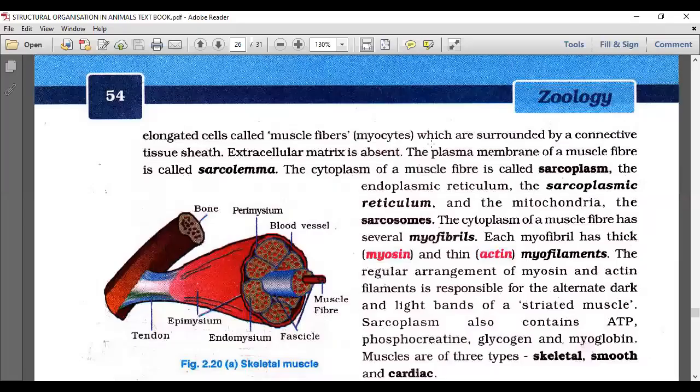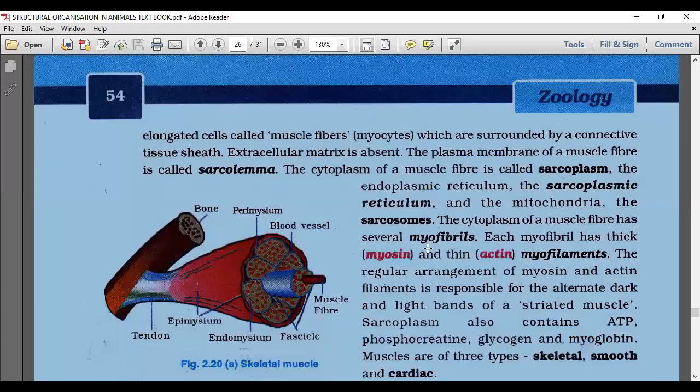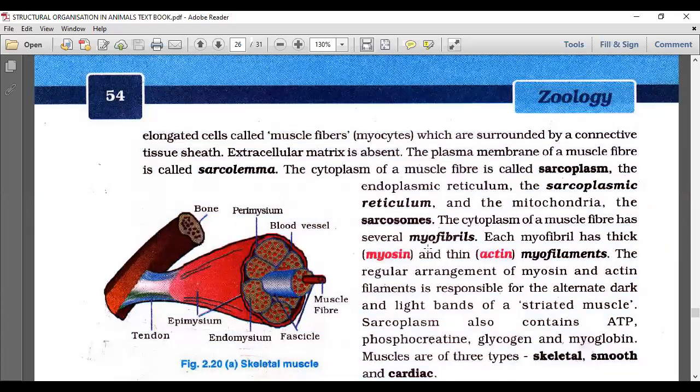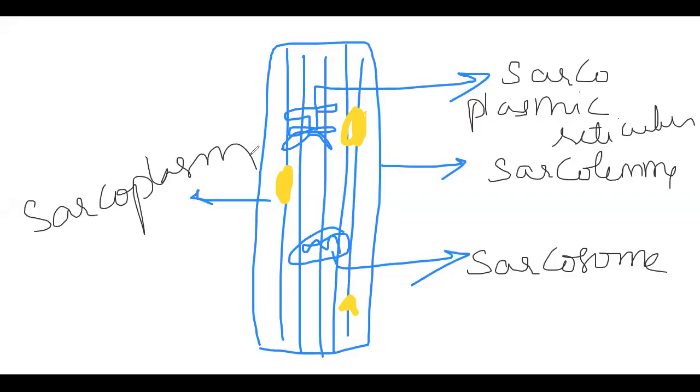As we said, the cytoplasm of a muscle fiber is called sarcoplasm. The endoplasmic reticulum is called sarcoplasmic reticulum, and the mitochondria is called sarcosome. It contains many myofibrils. These blue lines which I drew there are called myofibrils.